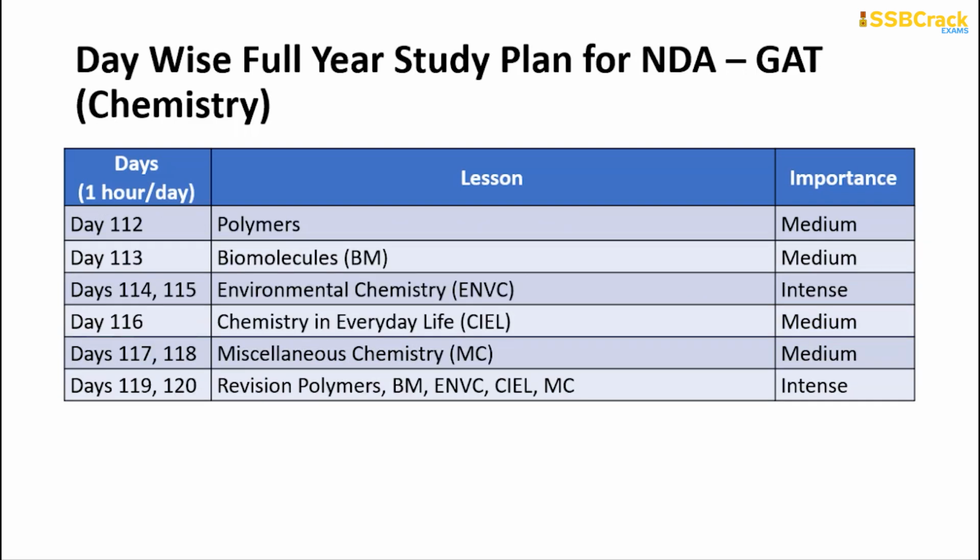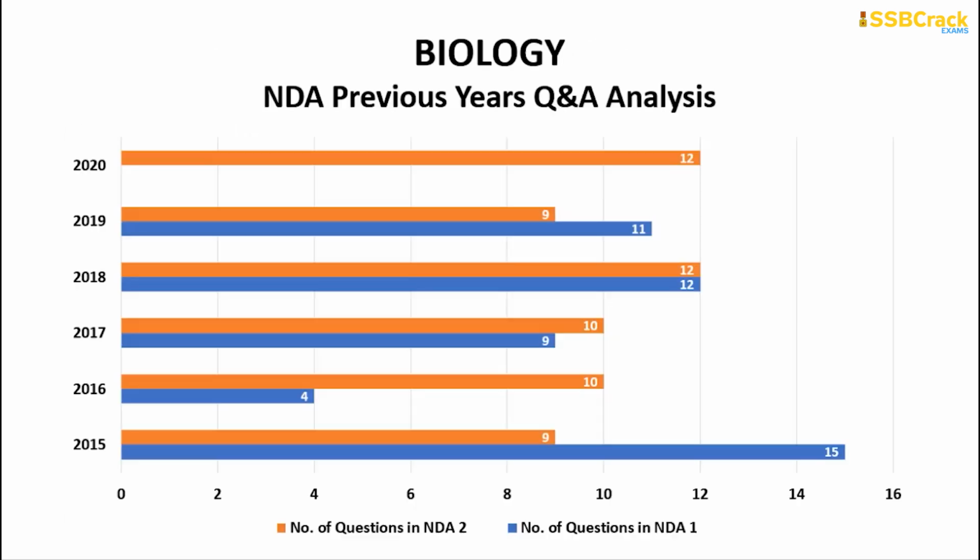Going through from day 112, you will learn about polymers. Another 1 day is for biomolecules, 2 days for environmental chemistry, 1 day for chemistry in everyday life, 2 days for miscellaneous chemistry, and the last 2 days are for the revision of all these chapters mentioned here. That is it regarding the chemistry section. Now let us go through the previous year's analysis of the next important, crucial subject, which is biology.